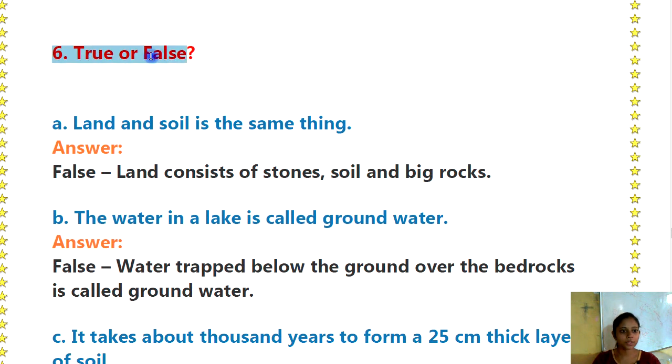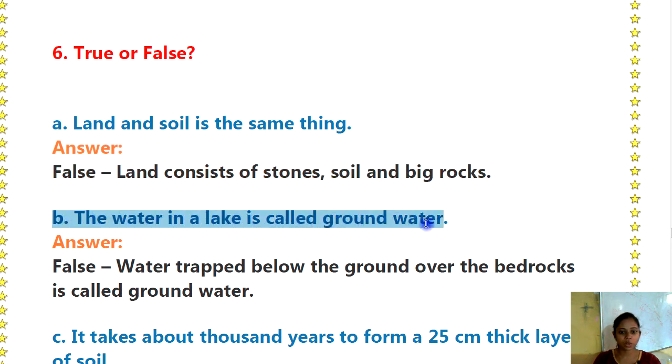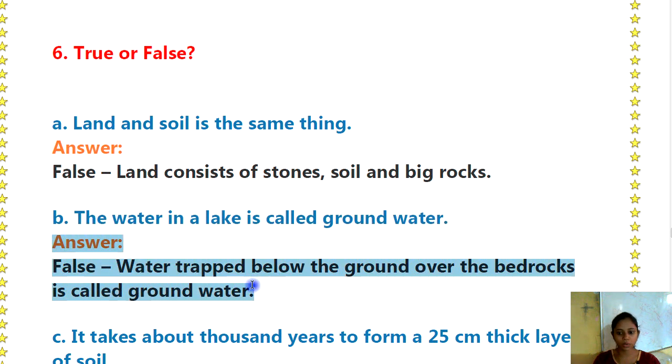Question number 6. True or false? A. Land and soil is the same thing. Answer: false. Land consists of stones, soil and big rocks. B. The water in a lake is called groundwater. Answer: false. Water trapped below the ground over the bedrocks is called groundwater.